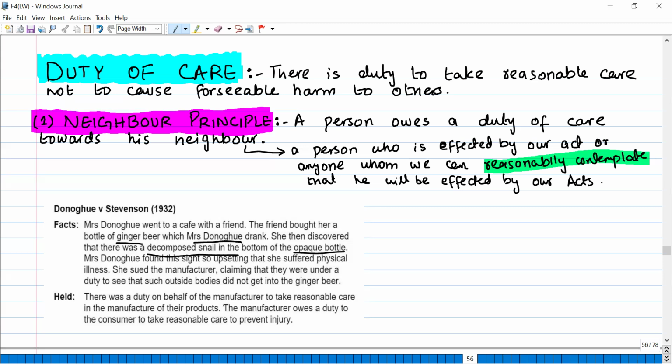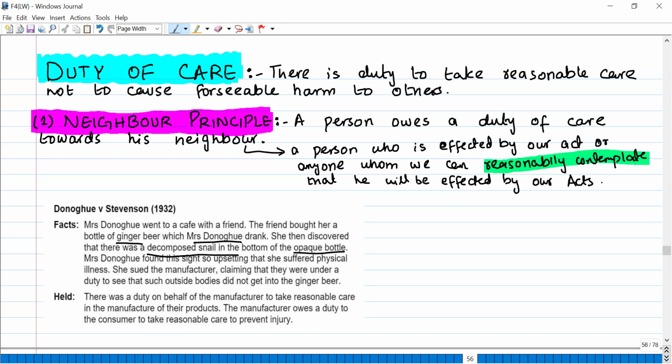There was a duty on behalf of the manufacturer to take reasonable care in the manufacture of their products. The manufacturer owes a duty to the consumer to take reasonable care to prevent injury. Mrs. D was successful in her claim because the court said that every consumer is a neighbor of the manufacturer. The manufacturer knows that consumers are going to use our products, so they are going to be affected by our act.